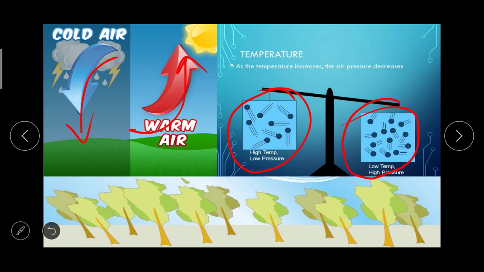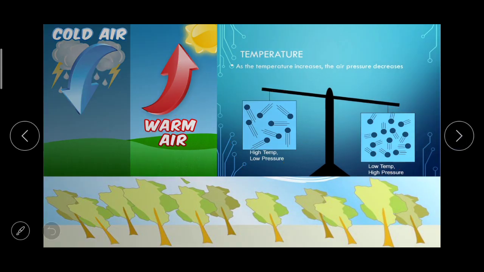And that's why temperature zones and pressure belts are interrelated to each other, but the latitudinal extent of the temperature zones is much larger while pressure belts are narrower.